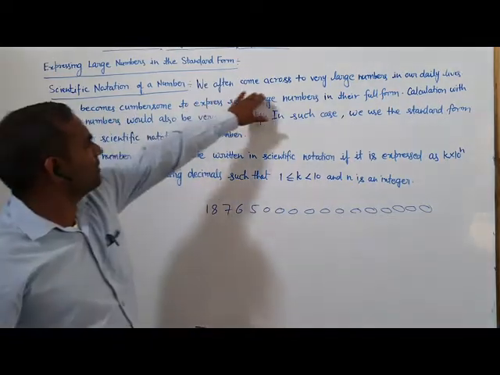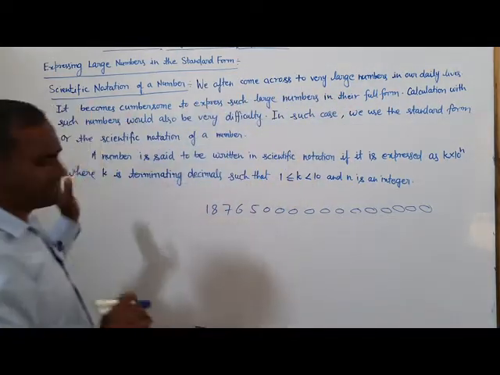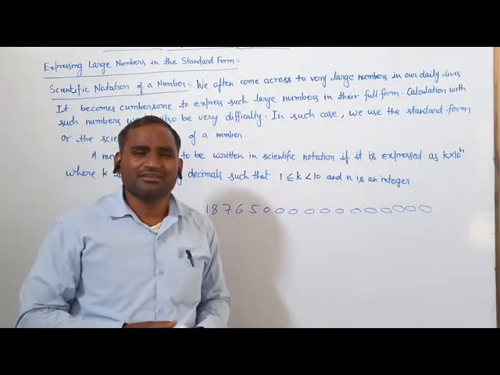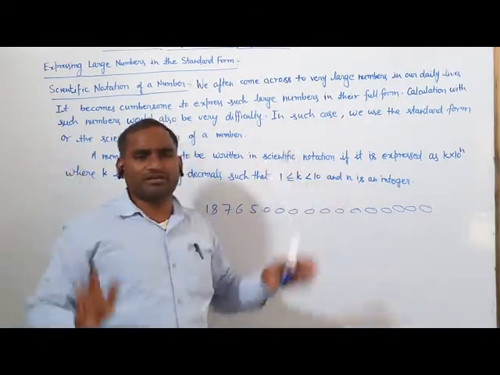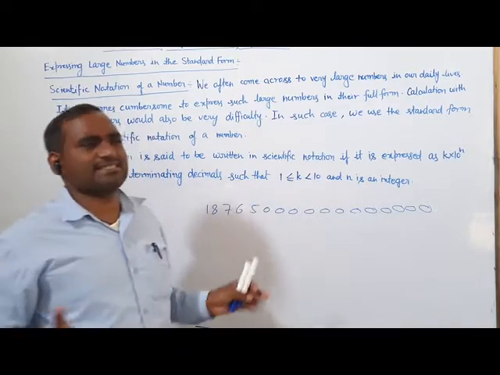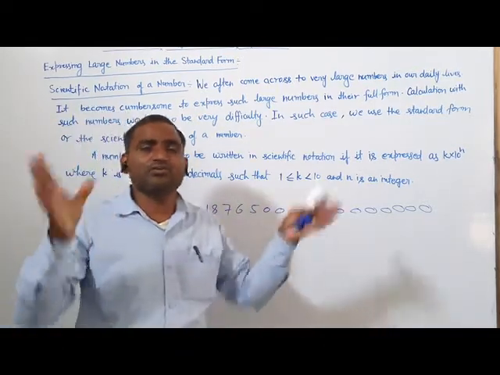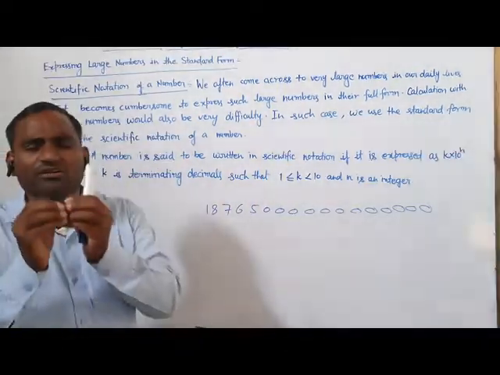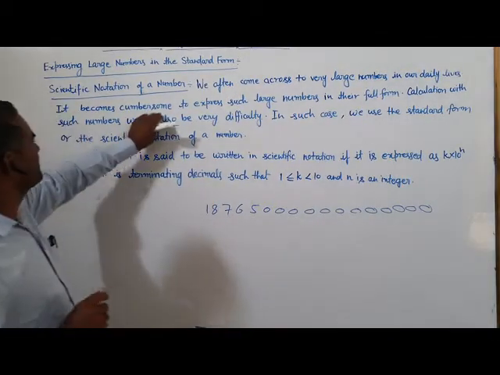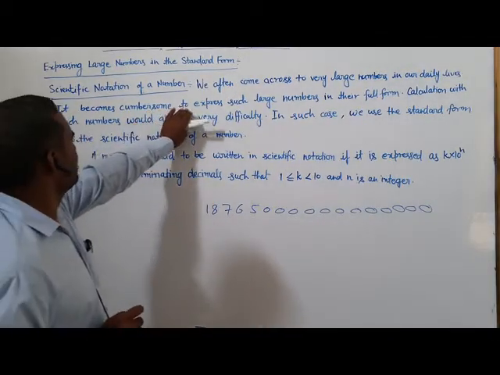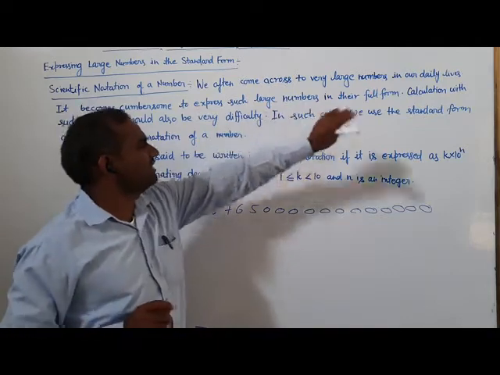We often come across very large numbers in our daily lives. When we study, we face many large numbers in our books, exercises, and calculations. It becomes cumbersome to express such large numbers in their full form.